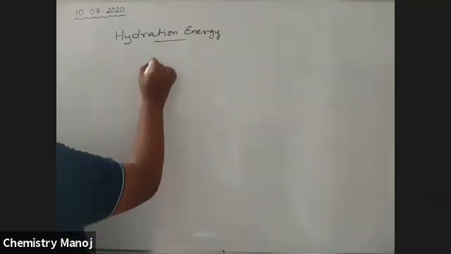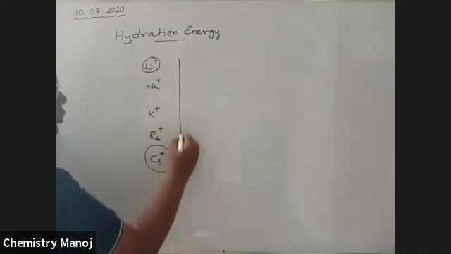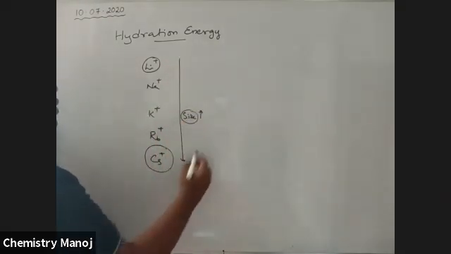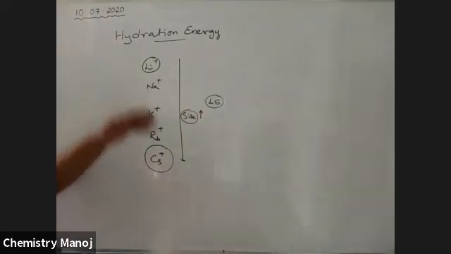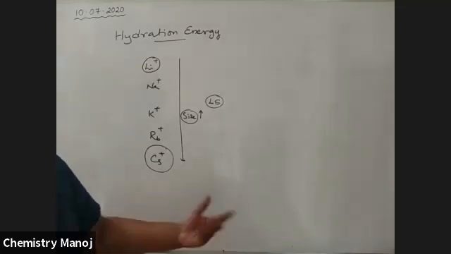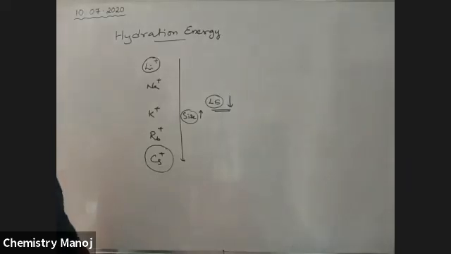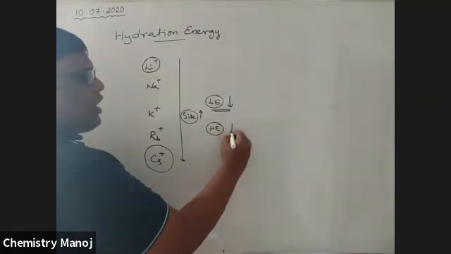This one has a small size and this one has a big size. From top to bottom, the size of these cations increases. What happens to lattice energy? From top to bottom, size increases and lattice energy decreases, because lattice energy is inversely proportional to the sum of the radii of cation and anion. Now, hydration energy also decreases from top to bottom.